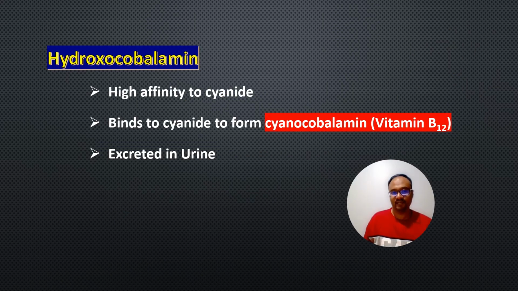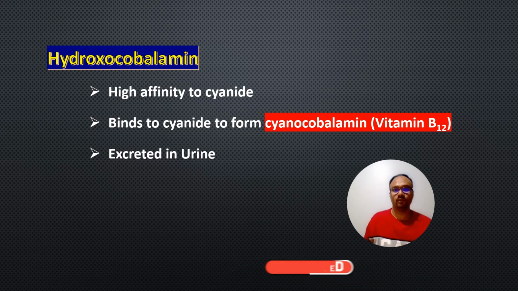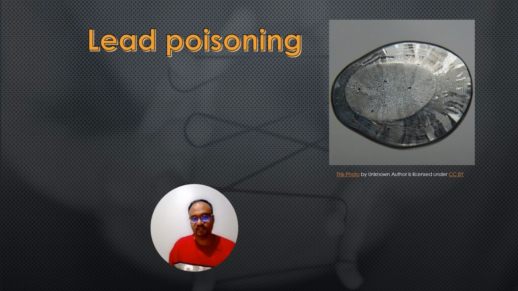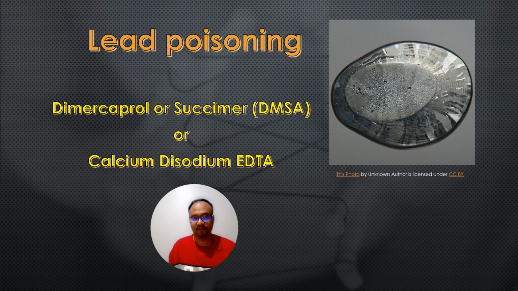Another drug used in cyanide poisoning is hydroxycobalamin. It has high affinity to cyanide. It binds to cyanide to form cyanocobalamin or vitamin B12 and is excreted in the urine. So the next scenario is lead poisoning, and the antidote used in lead poisoning is dimercaprol or succimer or DMSA and calcium disodium edetate.